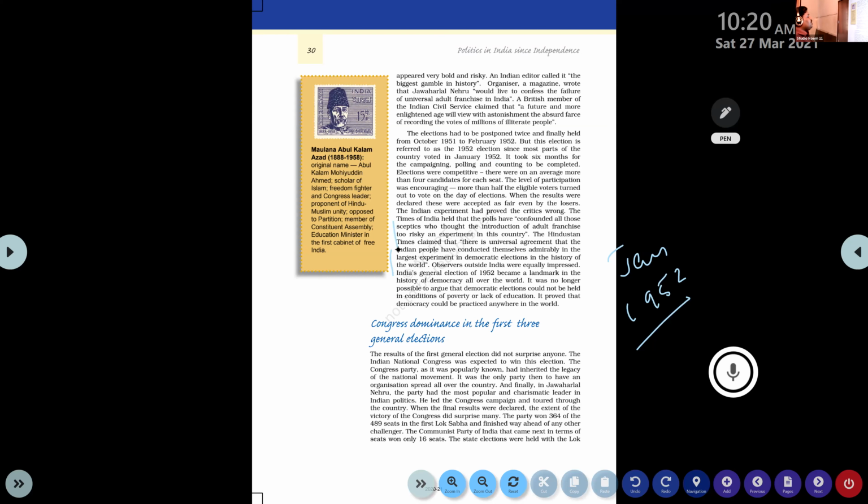Observers outside India were equally impressed. India's general election of 1952 became a landmark in the history of democracy all over the world. It was no longer possible to argue that democratic elections could not be held in conditions of poverty or lack of education. So this election proved that we are able to conduct elections in conditions of poverty or lack of education. It proved that democracy could be practiced anywhere in the world. Hope you got those things.